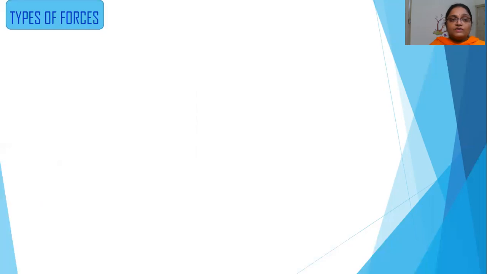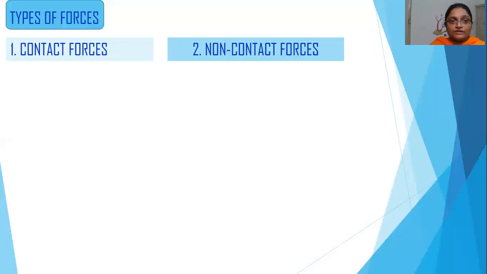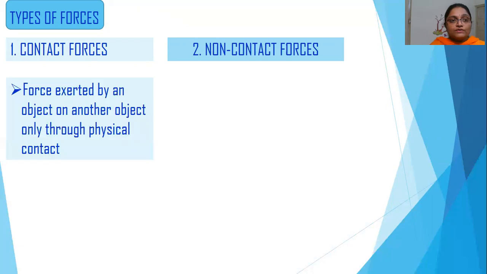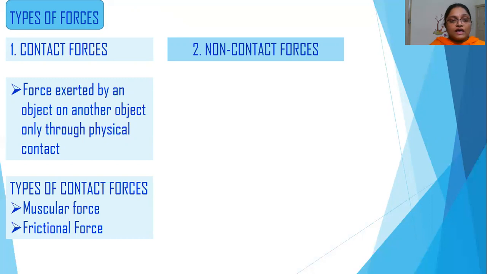Now comes the types of forces. There are two different types of forces. Number one, the contact forces, and number two, the non-contact forces. Contact forces are nothing but the force exerted by an object on another object only through physical contact. Types of contact forces are muscular force and frictional force.